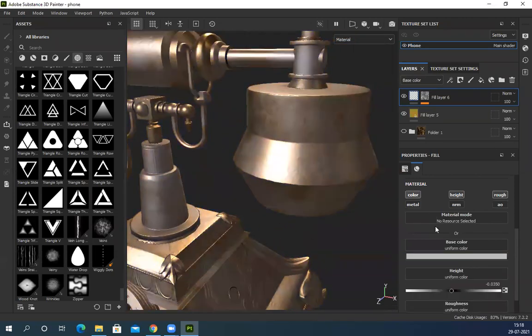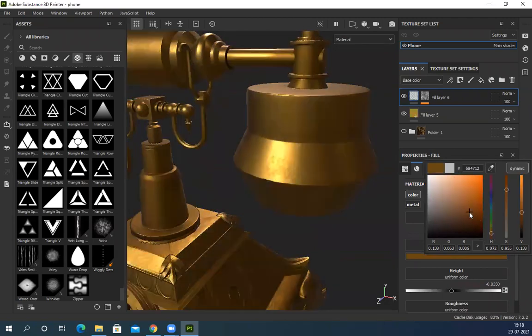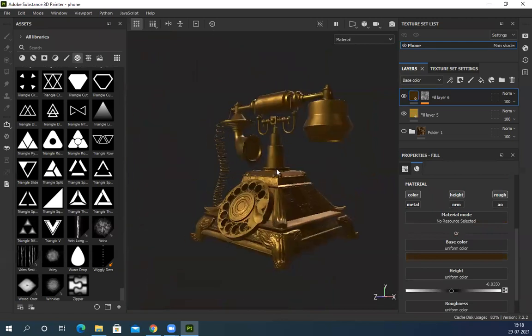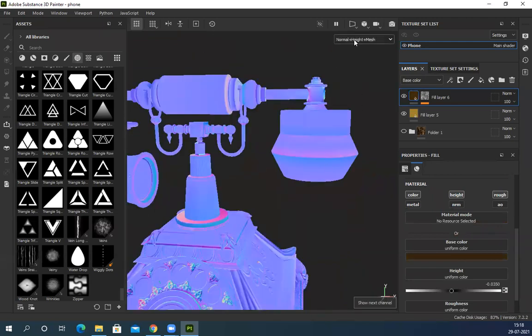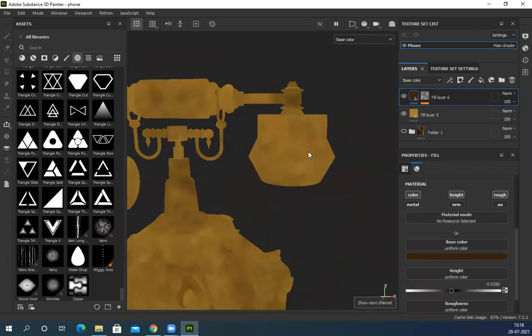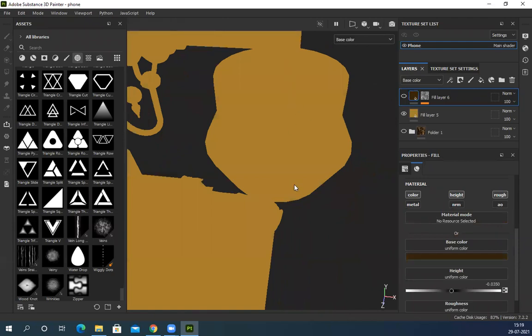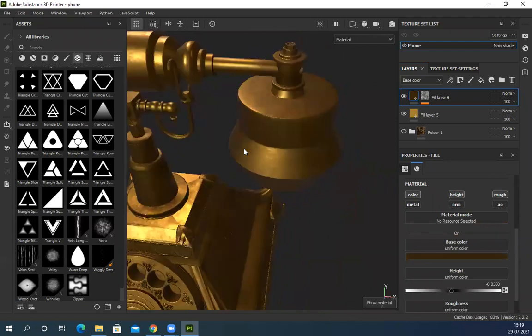And if I want, I can add a little color also. So the color is a little dark, slightly tarnished. To check your diffuse, press C only and check your diffuse map. Your base color, you can see it's not a solid color anymore. Previously it was full solid color. Now we have all this tonal variation here.